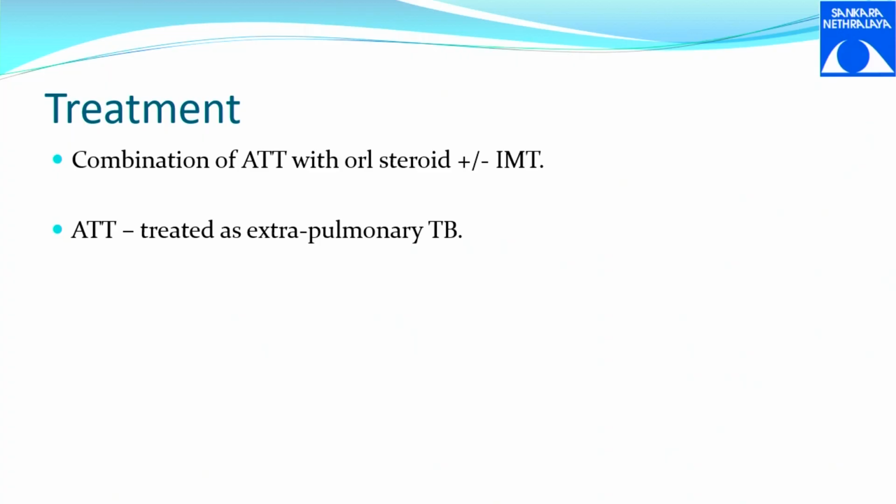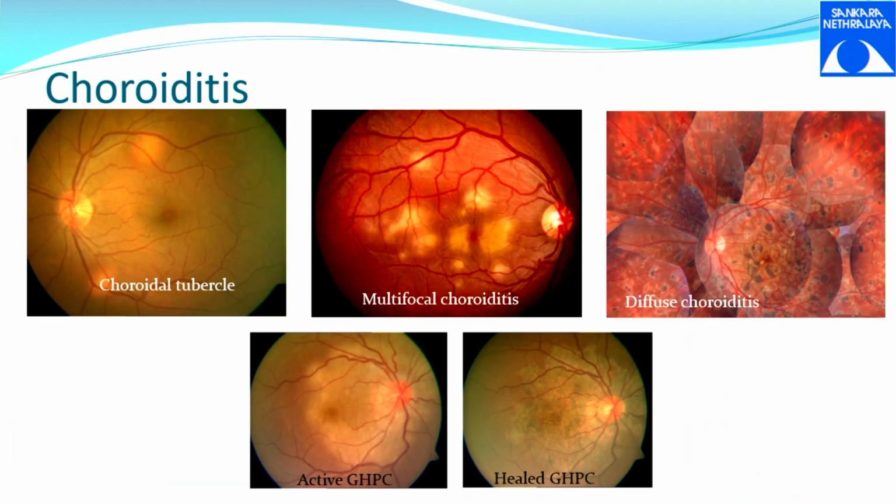So in these patients, when ATT goes on alone, the ocular inflammation will increase. When an anti-inflammatory alone is given, like oral steroids alone, the systemic tuberculosis will increase. So both have to go on simultaneously. Why oral steroids? Why not topical? Anything behind the lens needs oral, which works better. Topical has not much of a role. So we give oral and systemic treatment together in case of ocular tuberculosis.